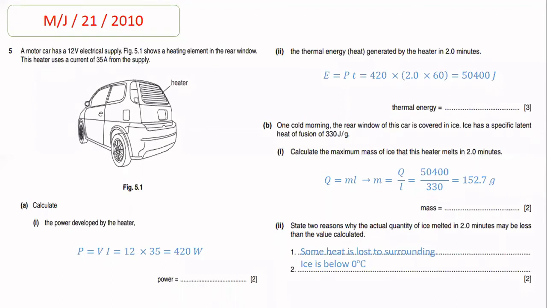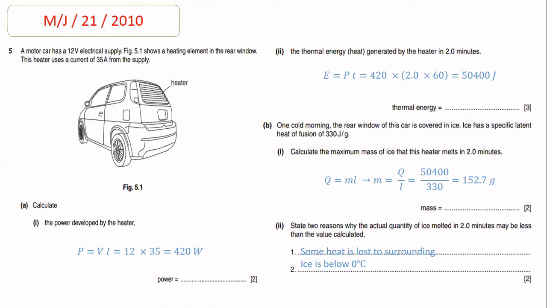Part B, one cold morning, the rear window of this car is covered in ice. Ice has a specific latent heat of 330 joules per gram. In part 1, the examiner demands you to calculate the maximum mass of ice that this heater melts in 2 minutes. In this case, again, there is a change of physical state involved. So when a change of physical state is involved, we use the formula Q is equal to ml.